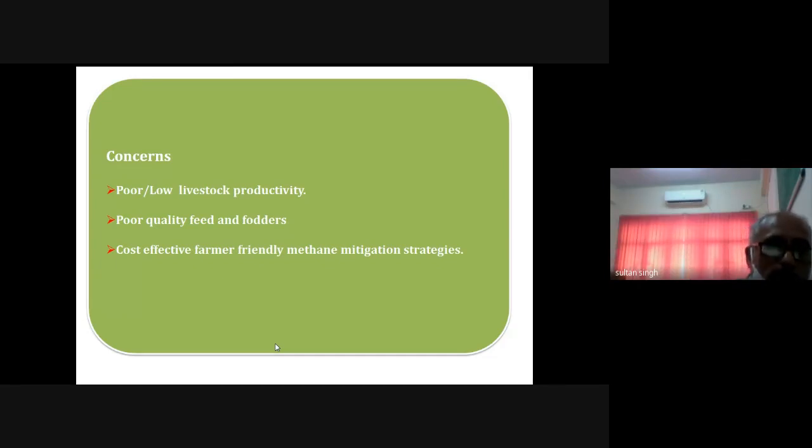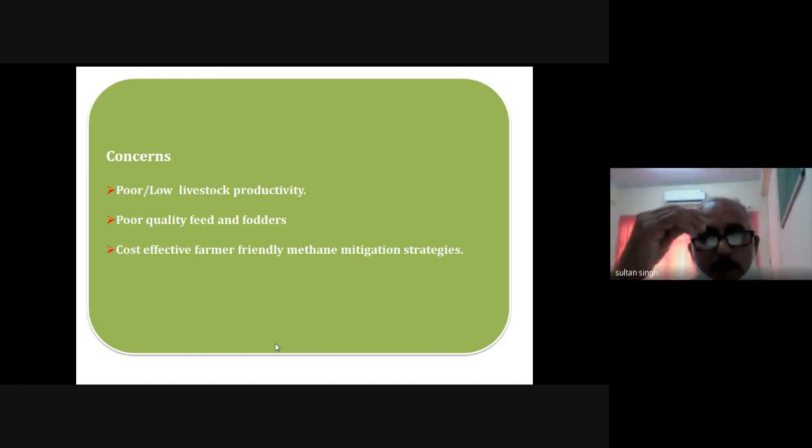And the fourth one may be that most of the techniques available right now have some health or food safety issues. They are either not good for the host animal, or for the product that is produced after feeding those particular compounds or supplements. So the fourth concern may be health and food safety.